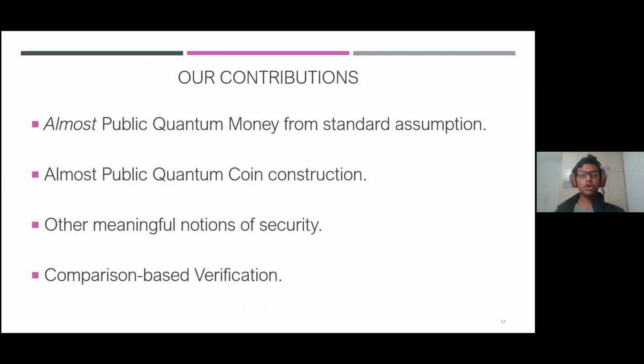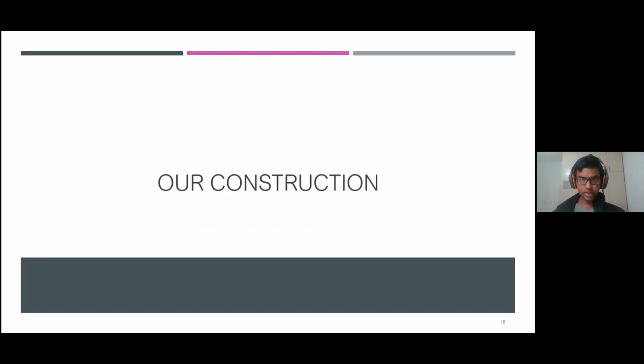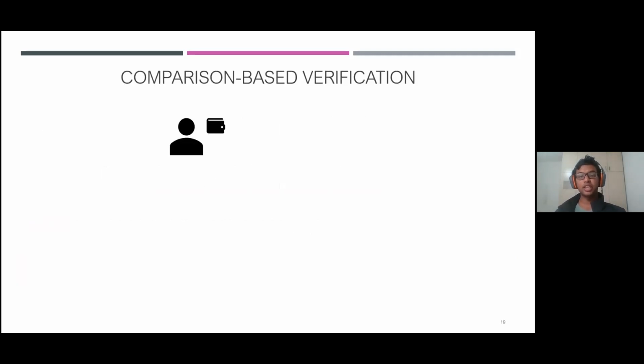And finally, we put forward this notion of comparison-based verification, which is our main technique for the construction. And we think it might be useful in other areas as well. All right, so let's get into a construction. So first, I would like to illustrate our main technique, which is comparison-based verification.